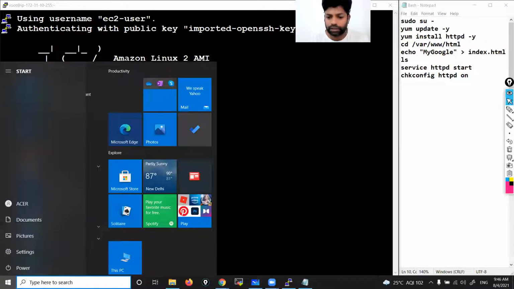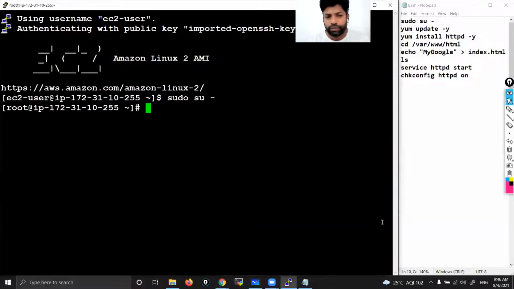So whenever Microsoft releases any updates, your laptop will pull those updates automatically when you restart. But that is not the case with Linux. This Linux belongs to Amazon. So these updates we have to pull manually. To pull those updates manually, we use the yum command. Generally we use the yum command to deal with packages, updates and all.